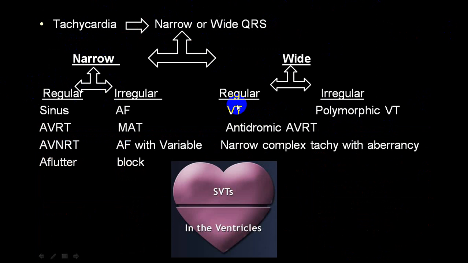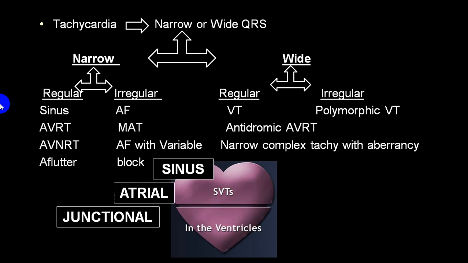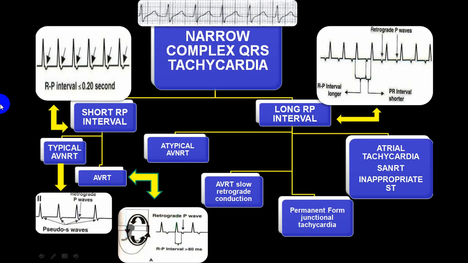So ventricular tachycardia becomes a close differential diagnosis of narrow complex or narrow QRS supraventricular arrhythmias with aberrancy, and we call it the antidromic variety of AVRT. So this becomes a close differential diagnosis, which we'll be discussing in a separate chapter. And these are all the groups where these are pure supraventricular tachycardia, maybe regular, maybe irregular. So sinus, atrial, and nodal, or what we call junctional, are supraventricular, and pure ventricular is ventricular tachycardia. This is a narrow complex QRS tachycardia.